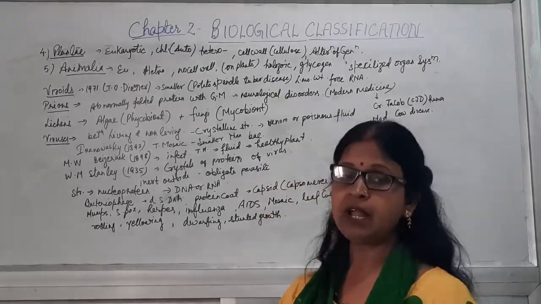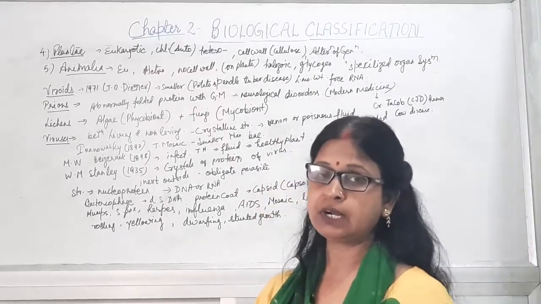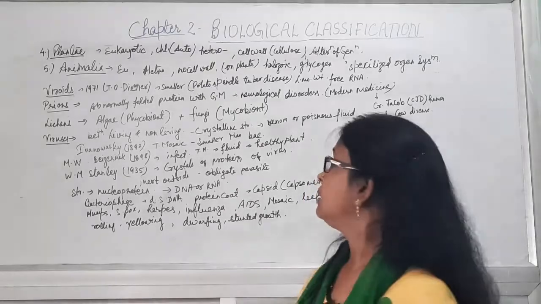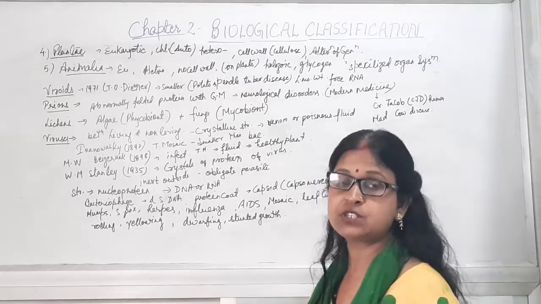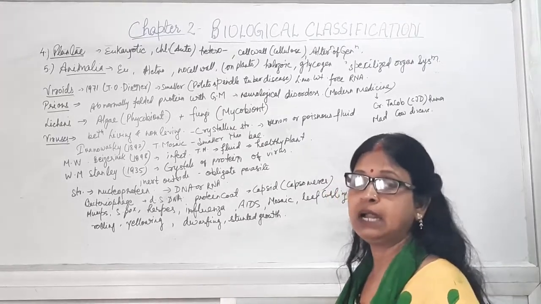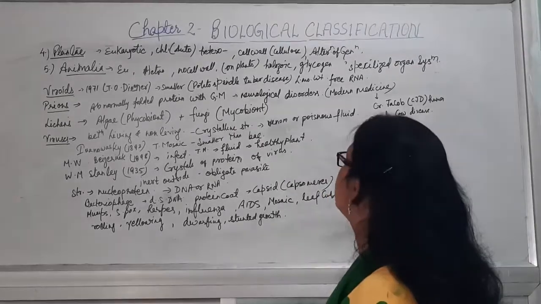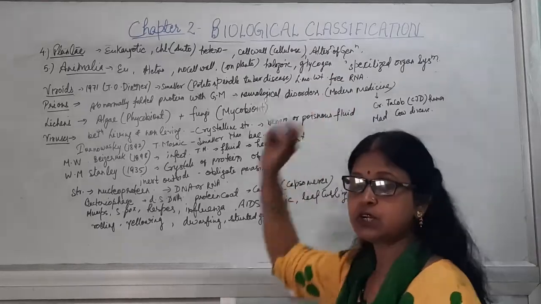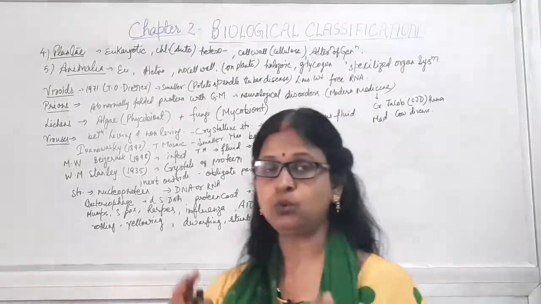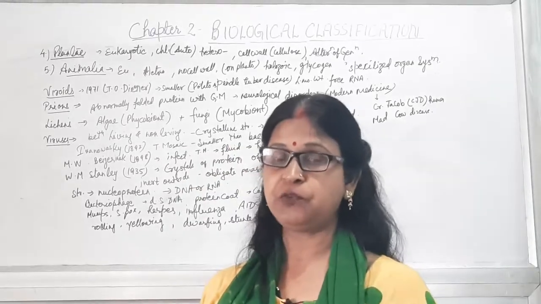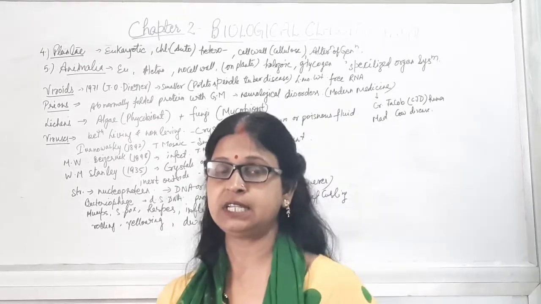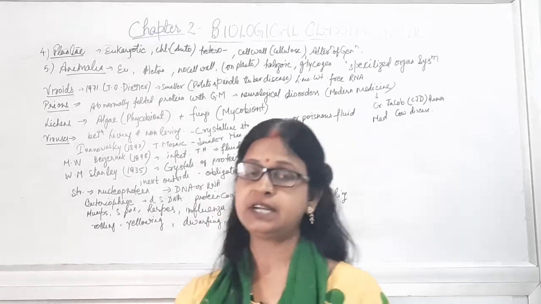Now they have unlimited growth, not like humans, which have limited growth. Then the cell wall: they have a specialized type of cell wall which is not present in the Animalia group, and that is made up of cellulose. They show alternation of generation. That means 2 generations will be there, gametophytic as well as sporophytic, that will alternate with each other, and that's why they exhibit alternation of generation.